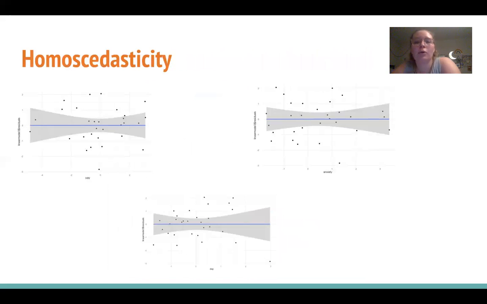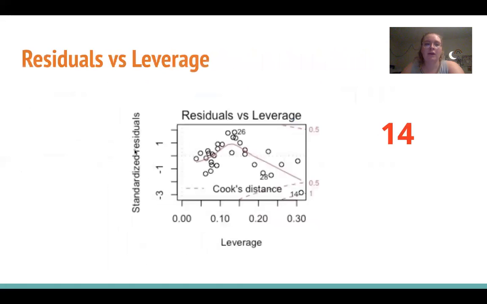So first, we can look at our homoscedasticity. I plotted each independent variable against the residuals to see if they have equal variance. And as you can see, they look pretty equal, so that's probably not a concern we need to think of. Then we can look at this residual versus leverage plot again.